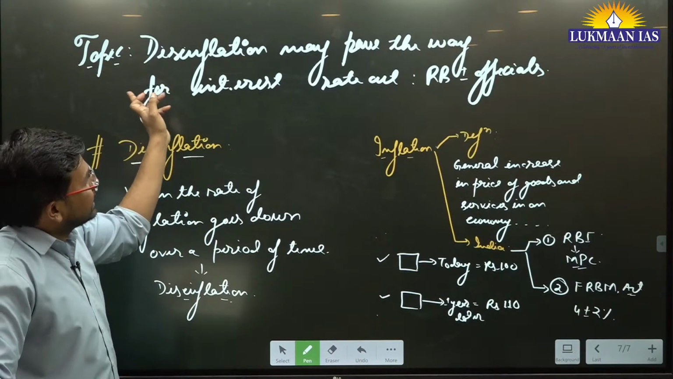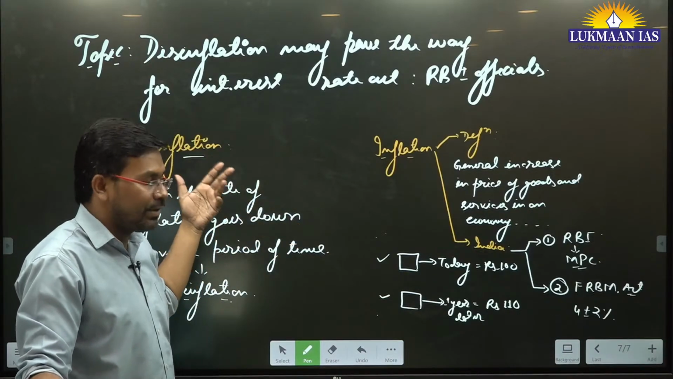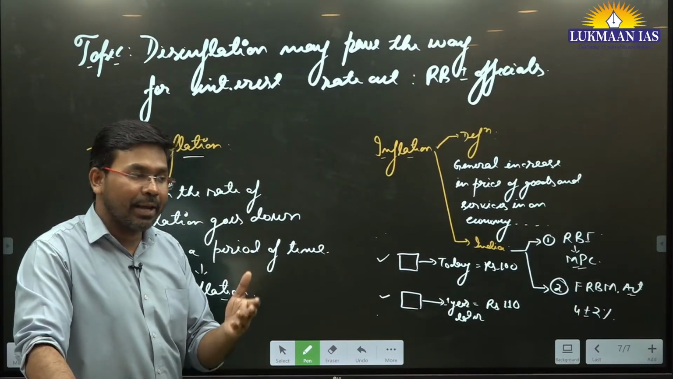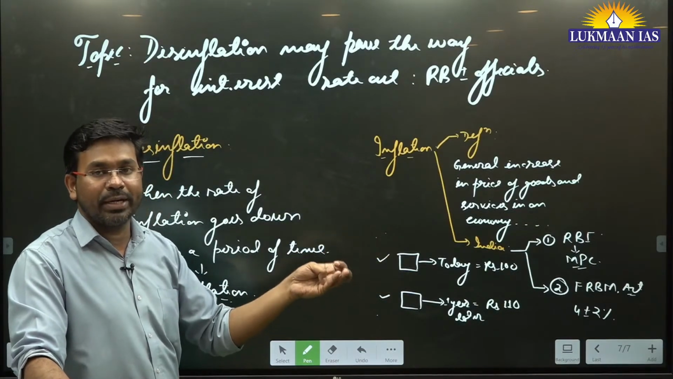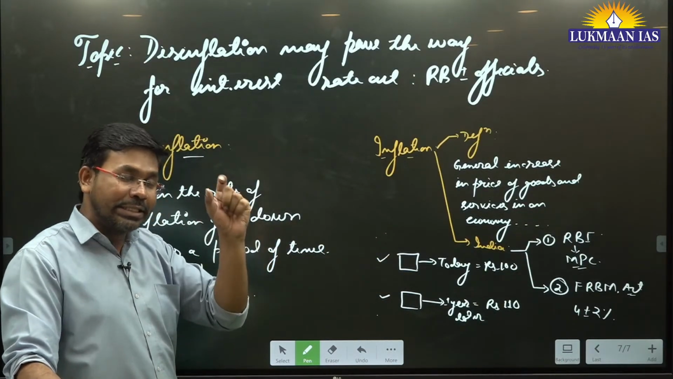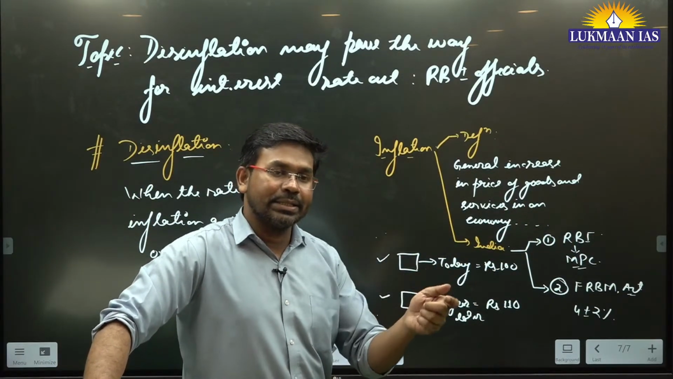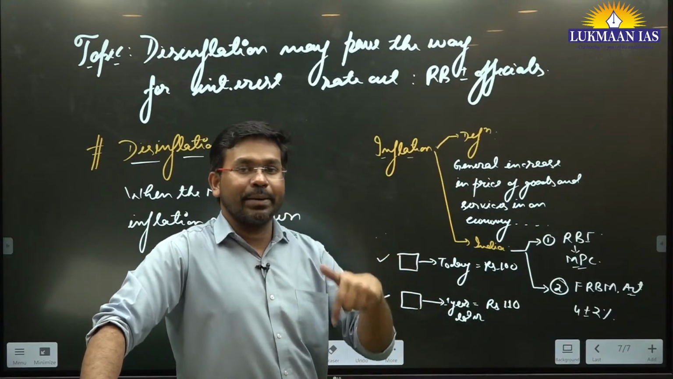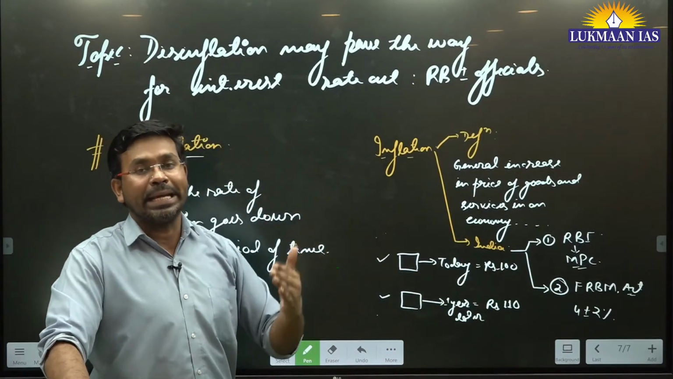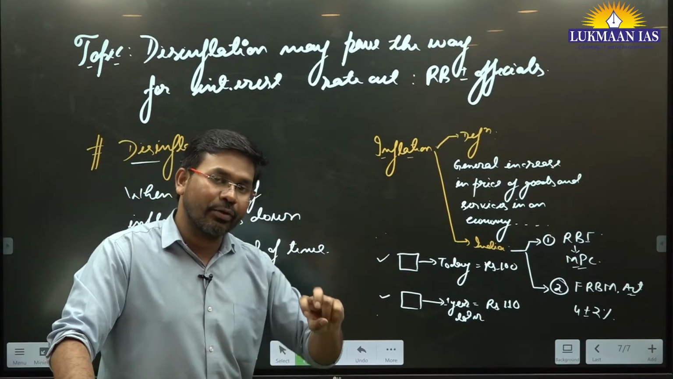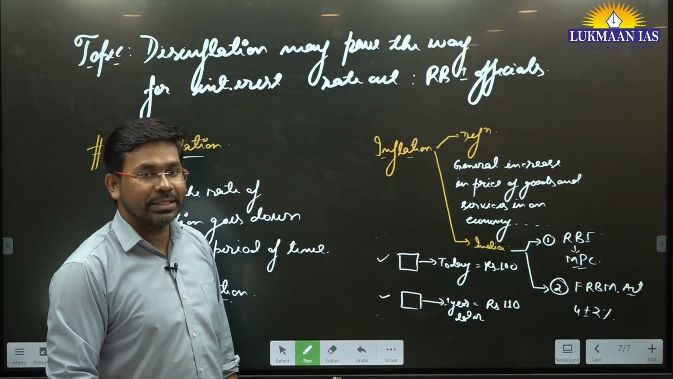So it says disinflation may pave the way for an interest rate cut. Means if disinflation happens, the RBI may reduce the interest rate, that is, the repo rate. What is repo rate? Repo rate is the rate of interest at which the Reserve Bank of India lends money to the scheduled commercial banks in India. Reverse repo rate is the opposite of it. When the Reserve Bank of India borrows money from banks in the country, it pays some interest to the banks, which is known as the reverse repo rate.